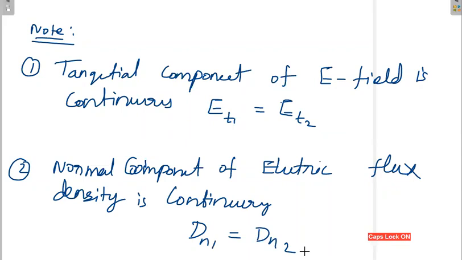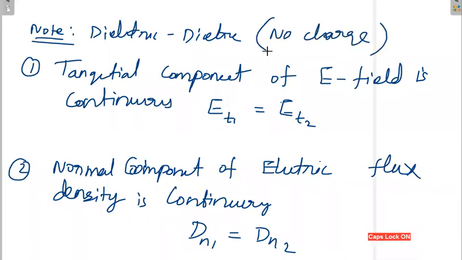Once you know these things, you can calculate other things. If you know ET, you can calculate DT. So this is dielectric to dielectric with no charge, without any charge. This is the final observation.